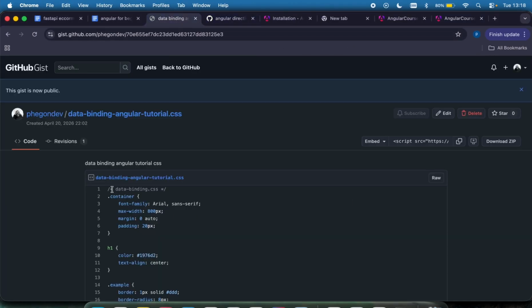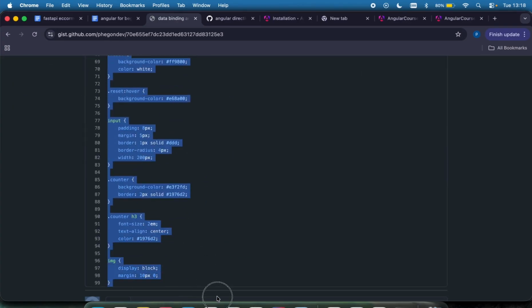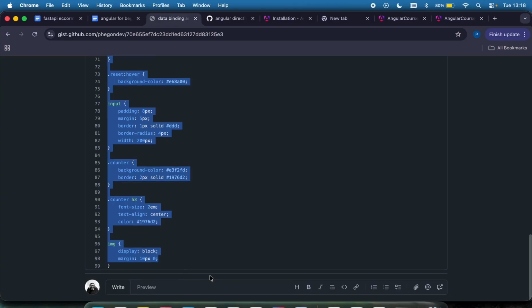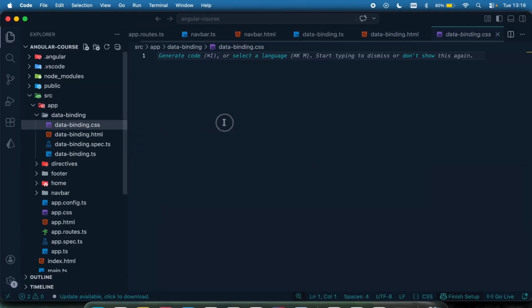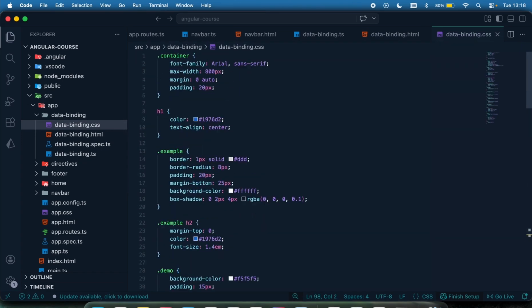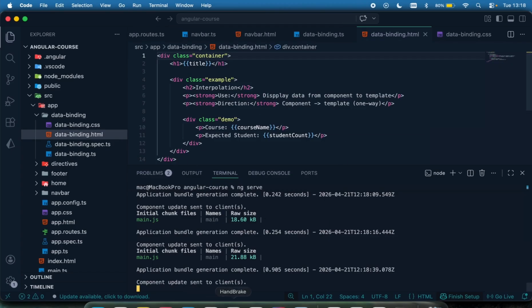I'm just going to copy it, and I'll leave a link where you can also copy it. I'll come to my CSS file, paste it there, and let's test this out. Pull up your terminal and make sure your app is running correctly.